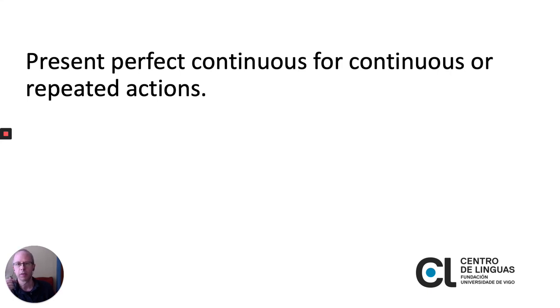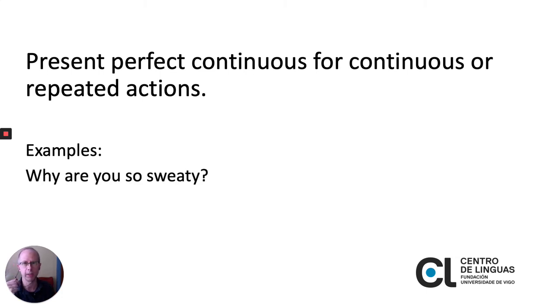We use the present perfect continuous for continuous or repeated actions that affect the present. Let's look at an example. Let's say your friend comes in the room and he's all covered in sweat, and you can say, why are you so sweaty? Sweat is sudor, right? Why are you so sweaty? And your friend says, I've just been running. So this is a continuous action that affects the present. It started sometime in the past. He started running in the past, but you can see that he's still sweaty. So he says, I've just been running.